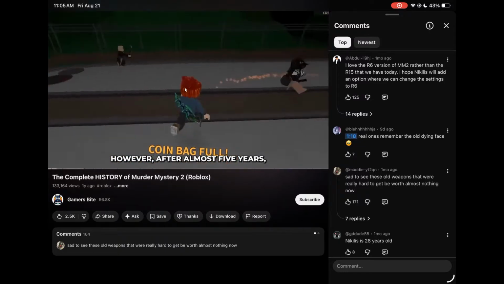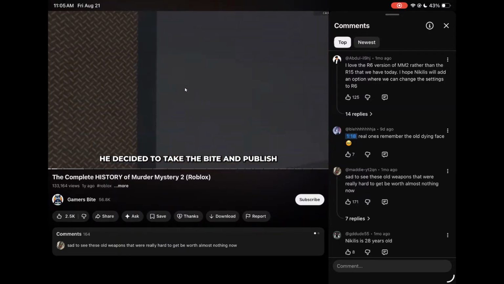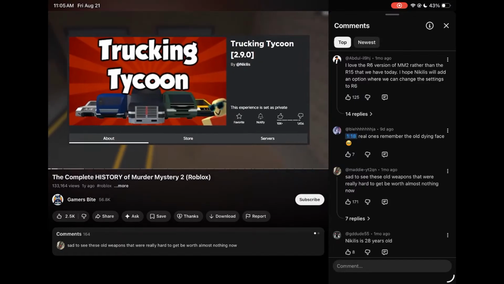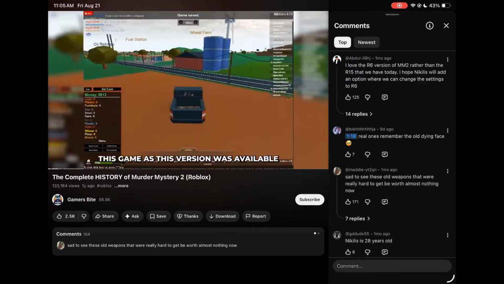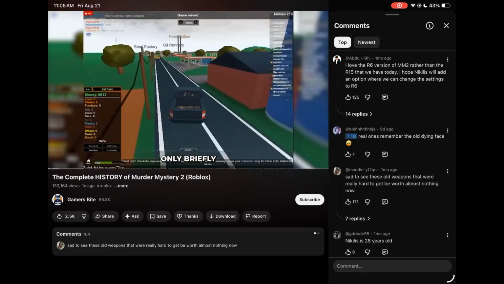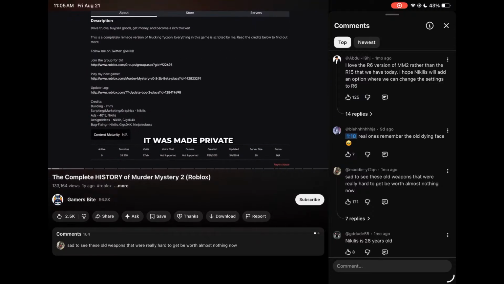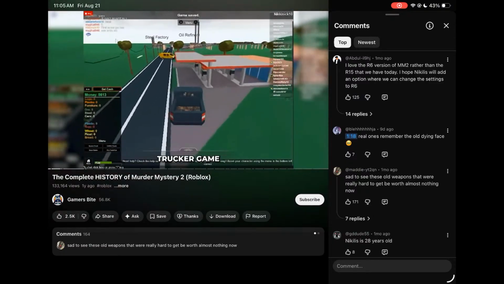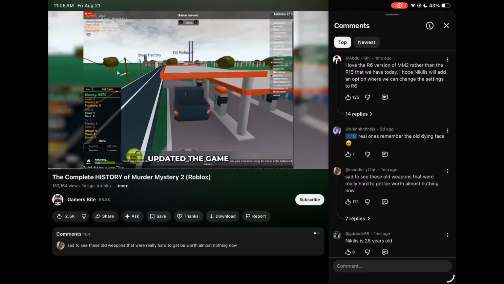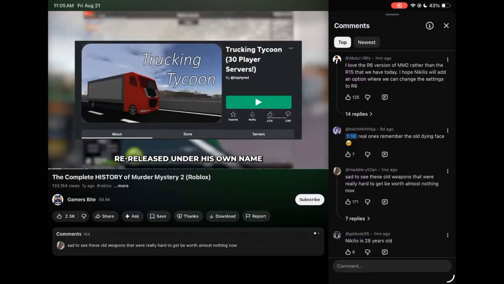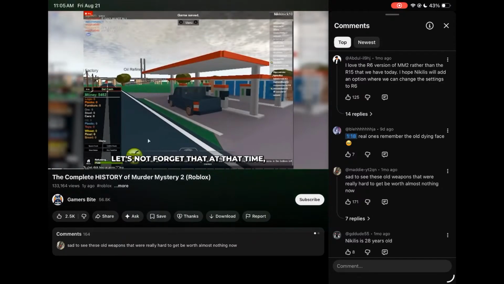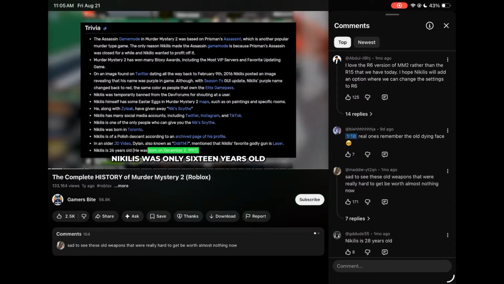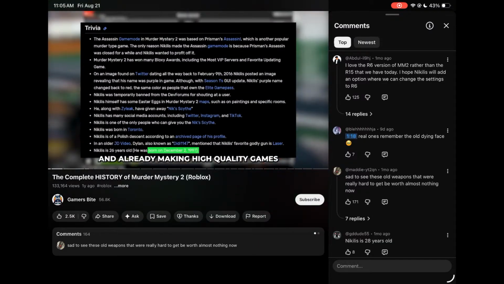However, after almost 5 years, he decided to take the bite and publish his first game, Trucking Tycoon. You probably never played this game, as this version was available only briefly. After not even a full year, it was made private. Trucking Tycoon was a fixed version of Zafarid's trucker game, but later Zafarid updated the game, and it was re-released under his own name. Let's not forget that at that time, Nikilis was only 16 years old, and already making high-quality games.